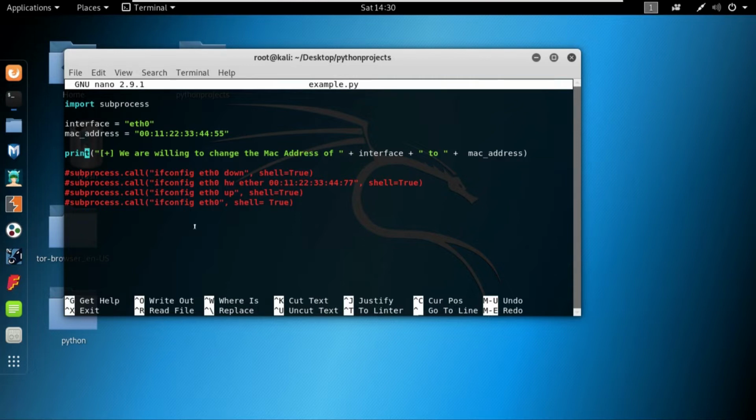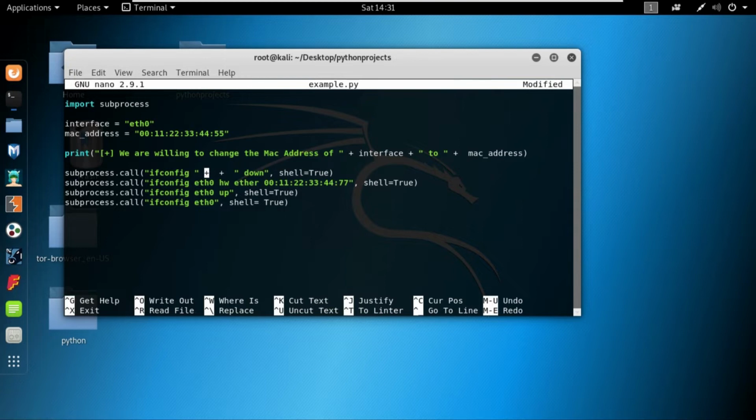The first step would be to remove these statements from comments and leave the print statement as is. Instead of this eth0, we'll replace it with the variable that we were working with. So instead of eth0, I will close this string right over here. As you might know, we start a string with double quotes, and it could also be a single quote, but you have to end the string with the same thing, whether you started it with the single quote or with the double quote. So we ended the string right over here and start